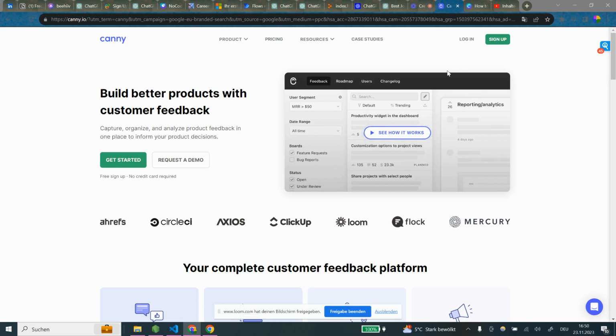What I will be doing is trying to create a full stack app, a very simple one, because it's the first time I ever do this and I have no clue about programming languages. So I asked ChatGPT to help me do it. I will be doing a very simple version of the tool Canny that you see here on the screen. It lets you input your own, let's say, feature requests, and then you can upvote them.